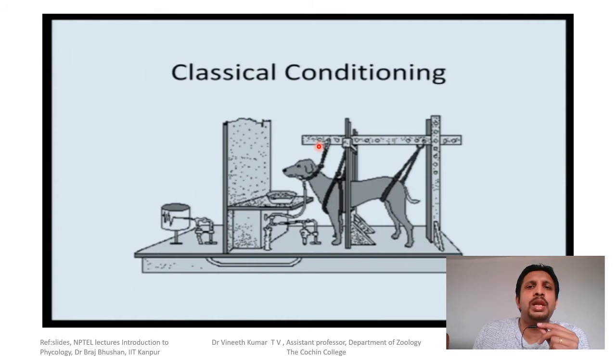So you have a stimulus here, which is food, and the response is salivation. The dog starts salivating upon seeing the food. That's a normal response in an organism. Gradually the dog started associating the food, which was the stimulus, with another stimulus, which is the bell.